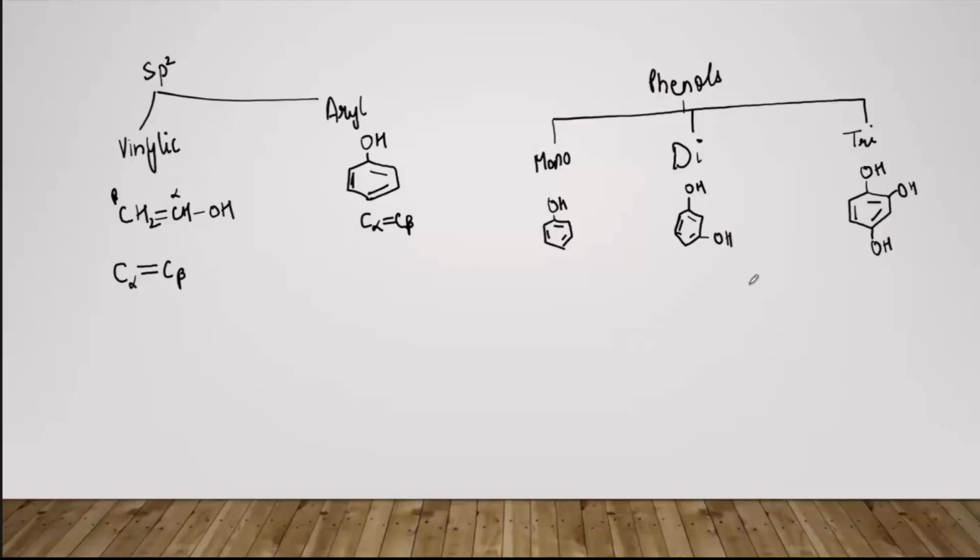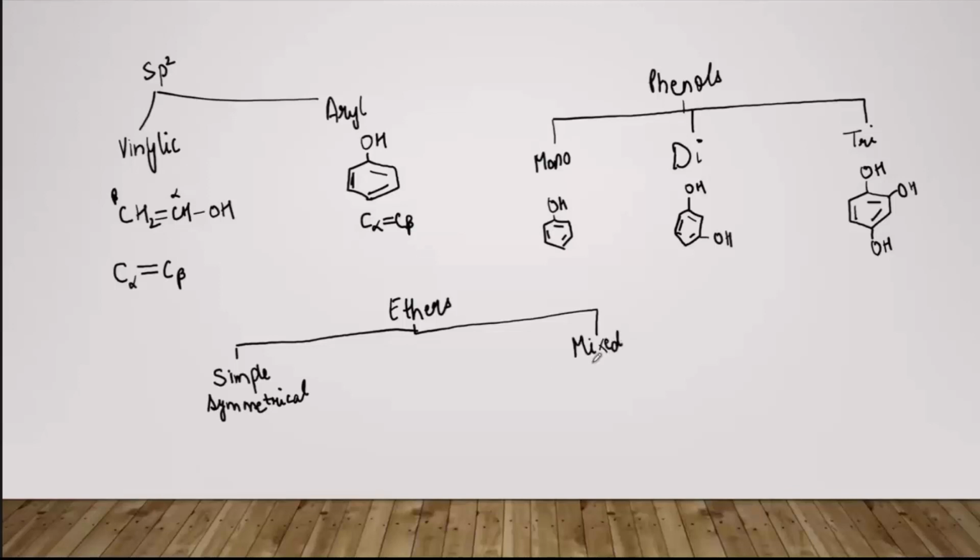Fine. Now coming to the classification of the ethers. Ethers are also divided into two categories. One is simple or symmetrical. Why it is called symmetrical, we will see. And the other one is mixed और unsymmetrical, और asymmetrical भी बोल सकते हैं. ठीक है. So we say that if the alkyl or the aryl groups which are attached to the middle oxygen atom are the same, then that ether is said to be a simple or symmetrical ether.